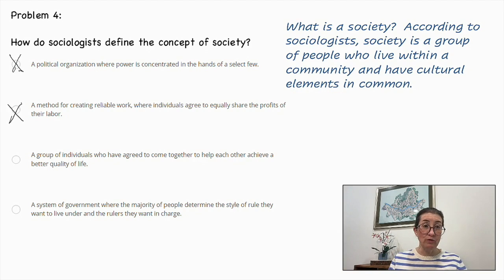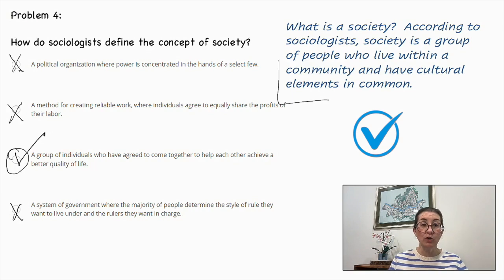A group of individuals who have agreed to come together to help each other achieve a better quality of life. That sounds close to our definition. So let's put a circle around that. And we'll look at the last one. A system of government where the majority of people determine the style of rule they want to live under and the rulers they want in charge. That is a democracy and not the correct answer. So the correct answer indeed is a group of individuals who have agreed to come together to help each other achieve a better quality of life.